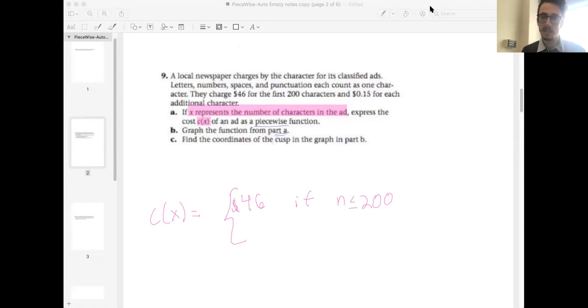What do you think? Well, we have $46 no matter what, and then we take 15 cents and multiply that by the difference between the number of characters and 200, because 200 is kind of the breaking point where things could add up more. Part B has us graphing this out. I'm going to take this to Desmos shortly.